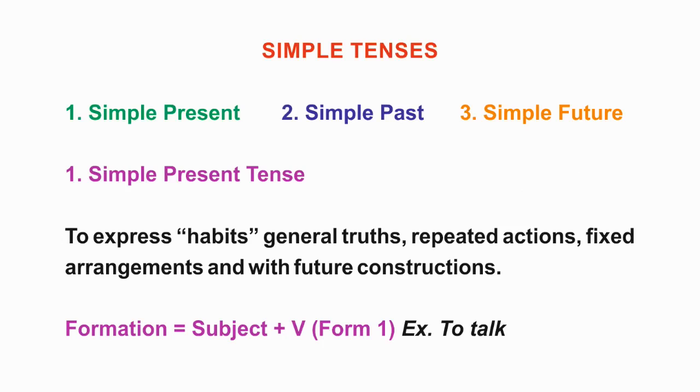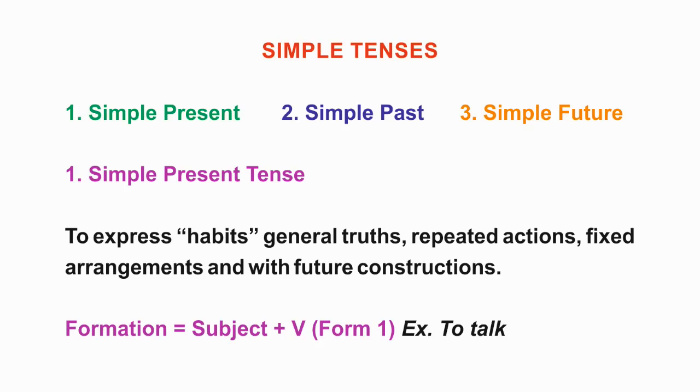Let's now start with simple tenses. There are three simple tenses in English, which are simple present, simple past, and simple future. Let's start with simple present tense. Actually, simple present tense expresses habits, general truths, repeated actions, fixed arrangements, and future constructions.